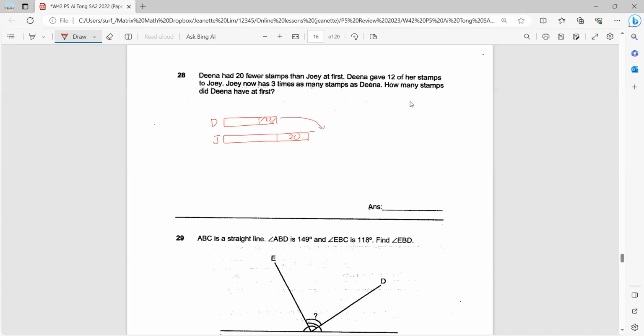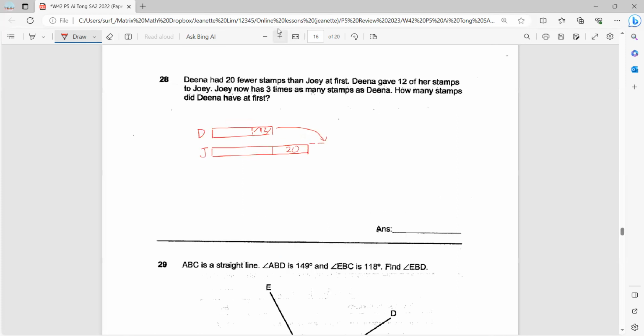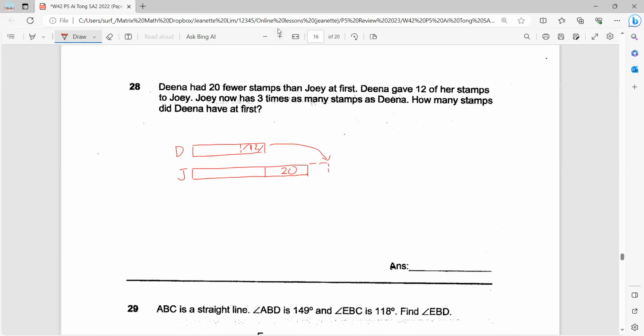Transfer. This is 12. Now Joey has 3 times. Okay, so this is 3 units. And whatever Dina is left with is 1 unit.